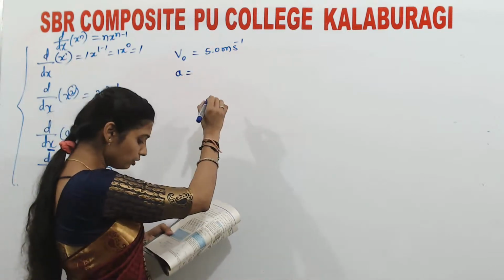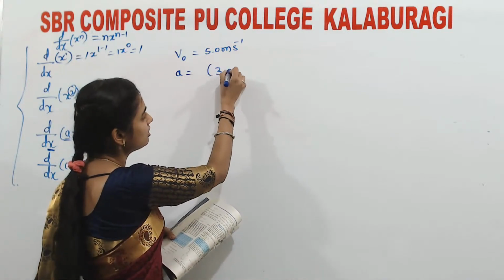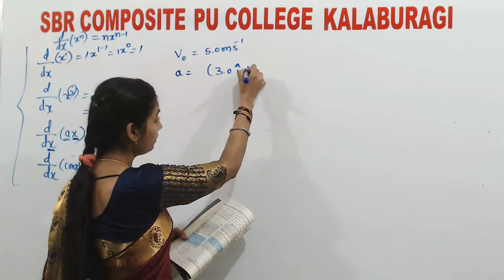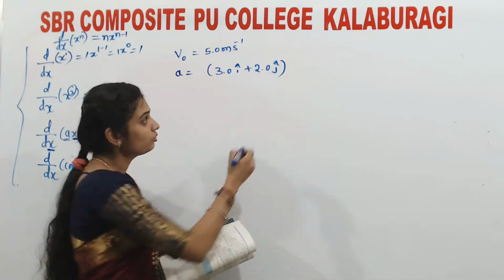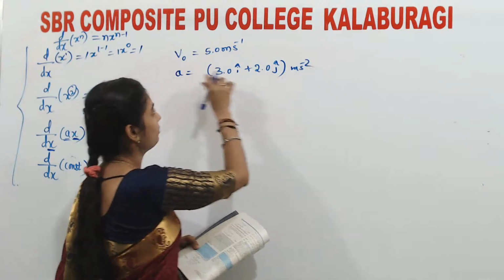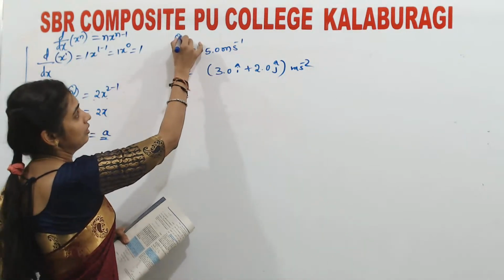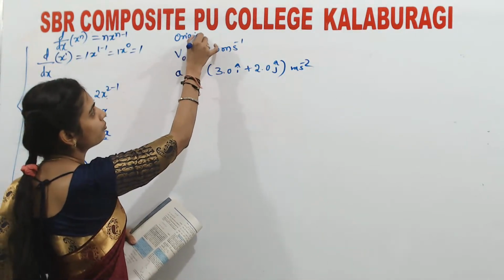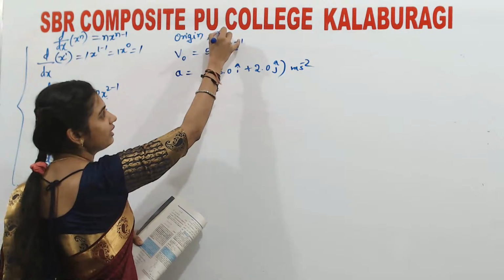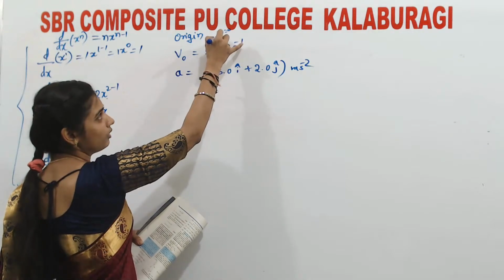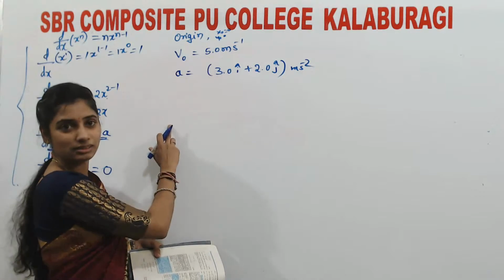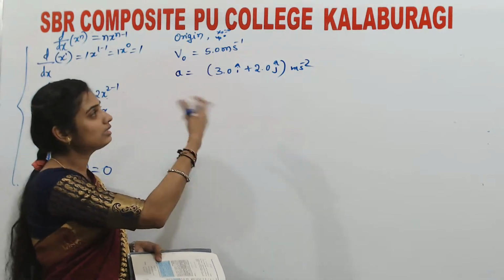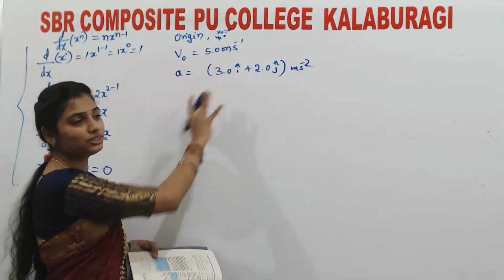A is equal to 3.0 i cap plus 2.0 j cap, and the unit is meter per second square. The body starts its motion from the origin, so it is understood that x naught and y naught are 0. The initial velocity is this much, and due to some force it has got this acceleration.